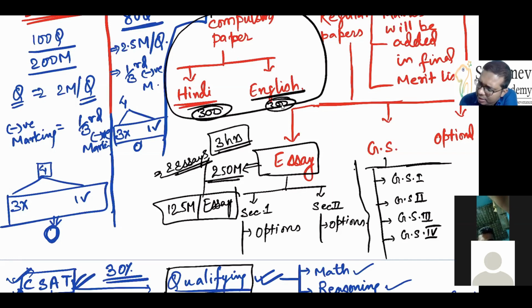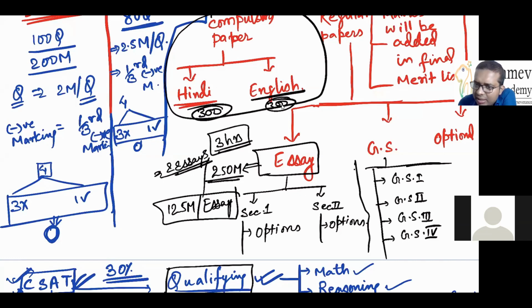And where conventional plus current, both aspects will be asked. Conventional will play the role as high as 70%, current will play the role as high as 30%. So 70% role will be played by conventional section and 30% role will be the current section. Okay, so you have to be super strong in this conventional section.